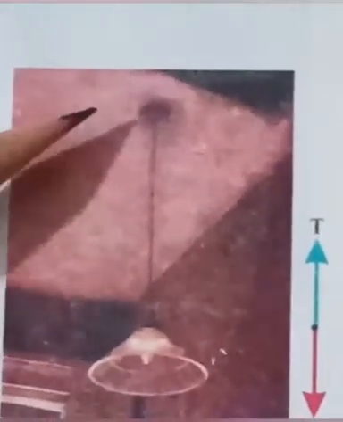Let me give you the example of a bulb attached to a ceiling with the help of a wire. You can see a bulb which is attached to the ceiling with the help of a wire. You must have observed an electric bulb hanging from the ceiling of a room. Have you ever thought why this bulb is not moving towards the ceiling or towards the floor?